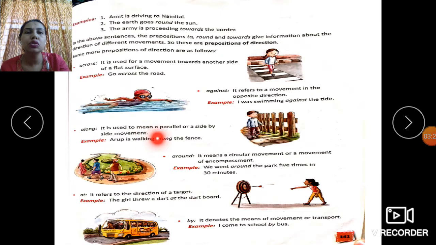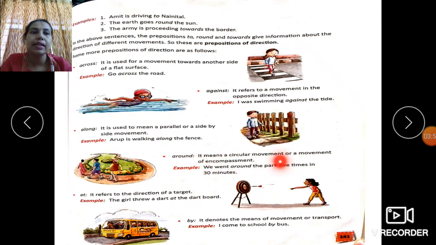Along. It is used to mean a parallel or a side by side movement. Arup is walking along the fence. So, when we walk parallel taking one side of the pavement of the road, we use along. I am walking along the street, because this indicates a parallel movement at one side, taking one side of the street. Okay.